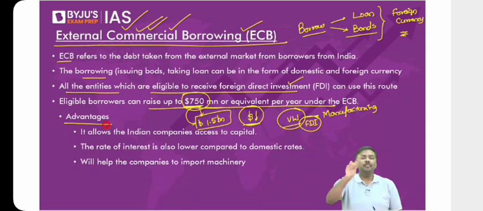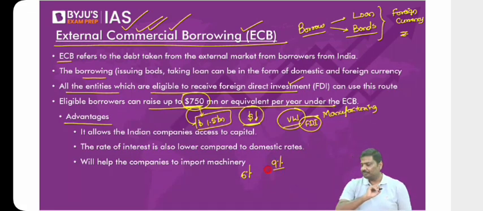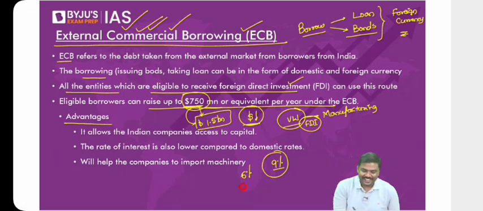Point number one. Point number two. What if I say in the American market you can borrow at a 6% rate of interest, but in the Indian market the rate of interest is 9%? You tell me where you want to borrow. In the American market the rate of interest is 6%, but in the Indian market it is 9%. Where do you want to borrow?